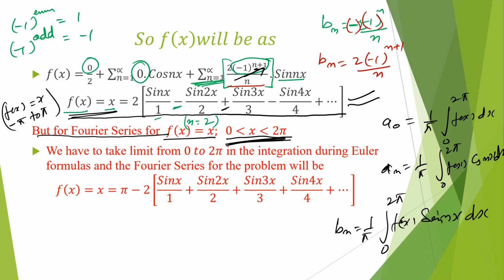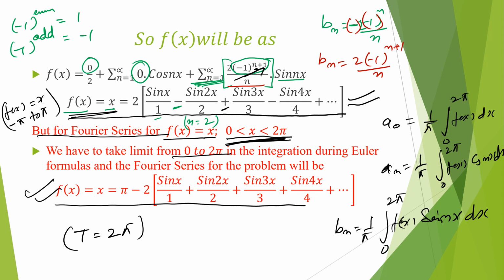After calculating for this period, we get f(x) equal to this. So the question is almost the same, even the period T is 2π, but the solutions of both questions are changed. So I recommend that if the limit is changed, you have to calculate accordingly.